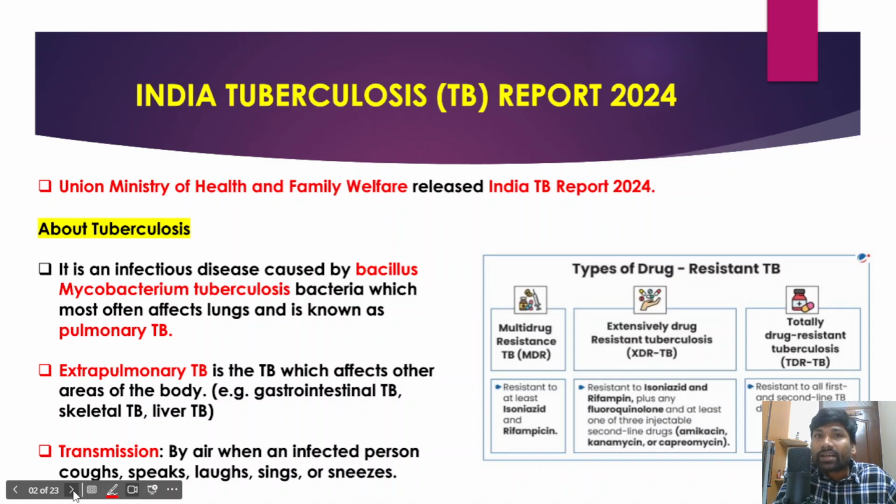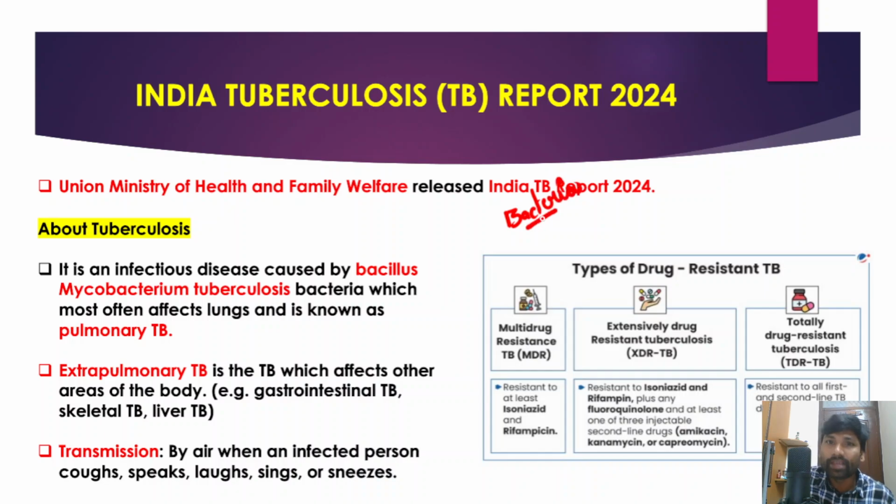Actually these TB cases are prevalent at a large scale, and TB is a chronic disease, a long-term disease. And when we talk about TB, it is caused by bacteria, as I have already told you. The pathogen is bacteria, and the name of the pathogen is Bacillus mycobacterium. So this is the bacteria. Bacillus mycobacterium is the bacteria that causes TB among human beings.